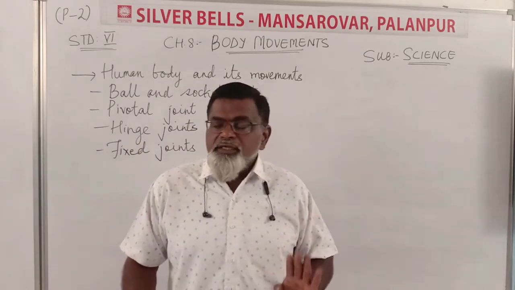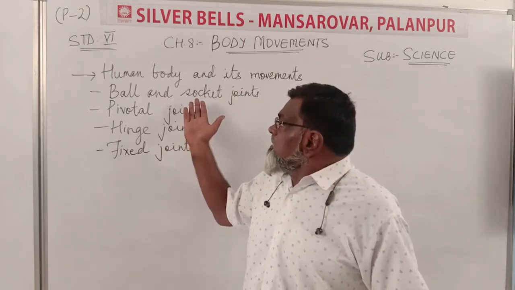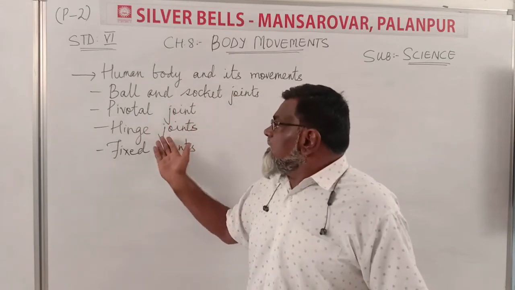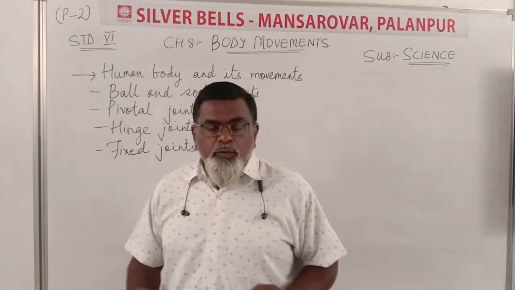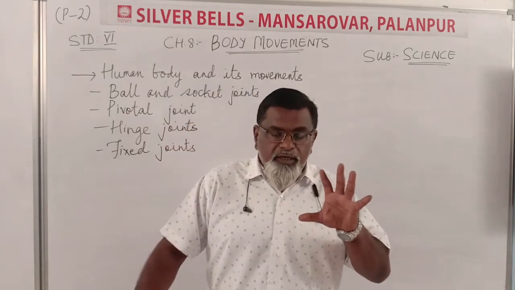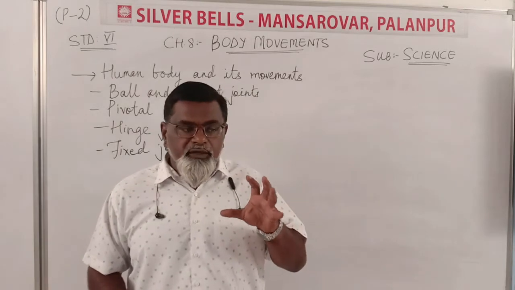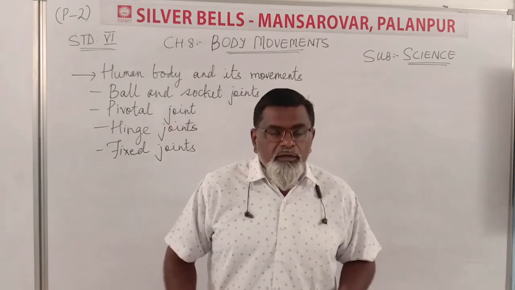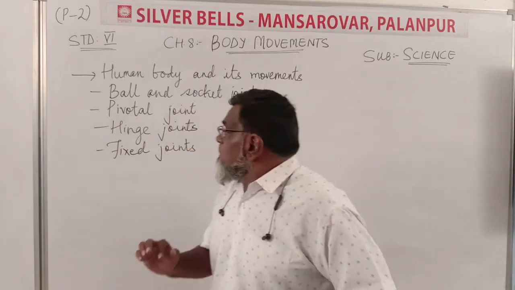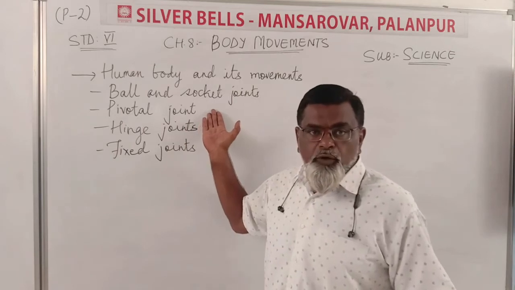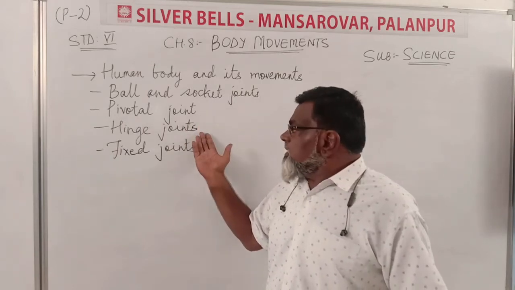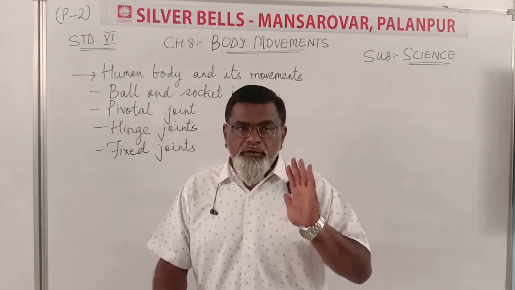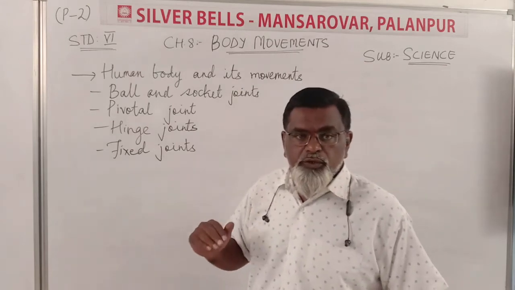There are 4 main joints which we have studied, not in detail, but a rough summary. The first one is ball and socket joints, then pivotal, hinge joints and fixed joints. What are ball and socket joints? As the term indicates, the ball is fitted in a socket and they are joined, and they can move all around. The second one is the pivotal joint, which is on the neck. The third one is the hinge joint. As the term indicates, hinge, it moves just to and fro. The fixed joints do not move.